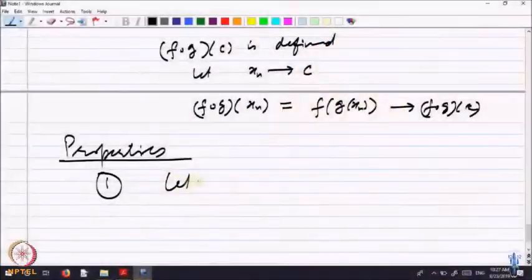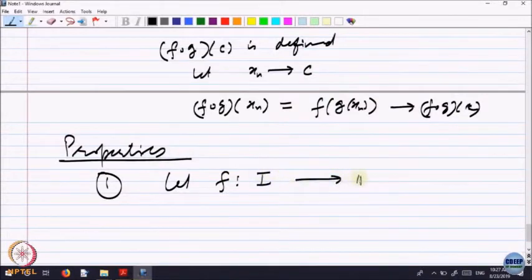So, continuous functions vis-a-vis special properties of subsets of the domain. The first one is: let f be a function defined on I to R, where f is continuous.